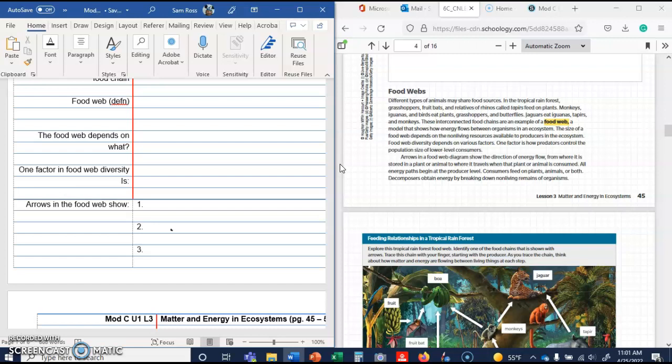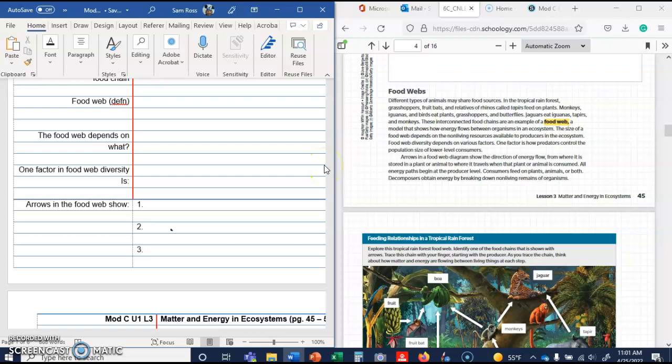The size of the food web depends on the non-living resources available to producers in the ecosystem. And then one factor in food web diversity is how predators control the population size of lower level consumers.